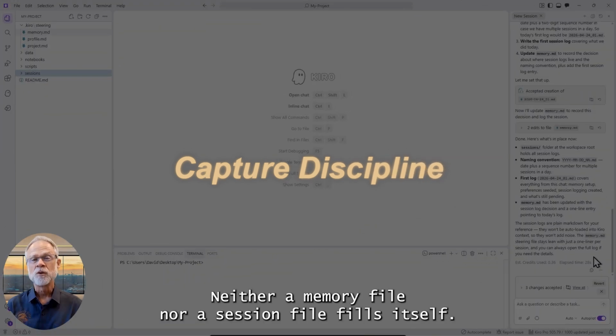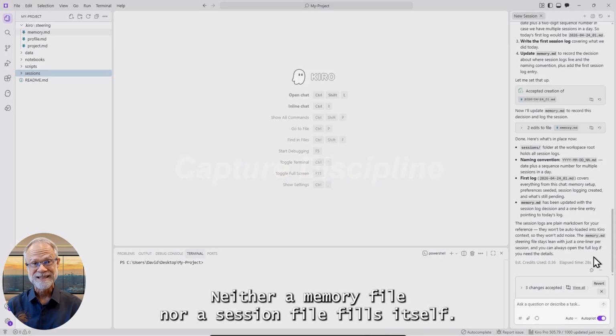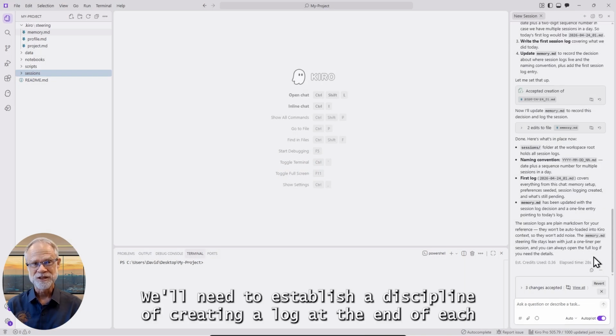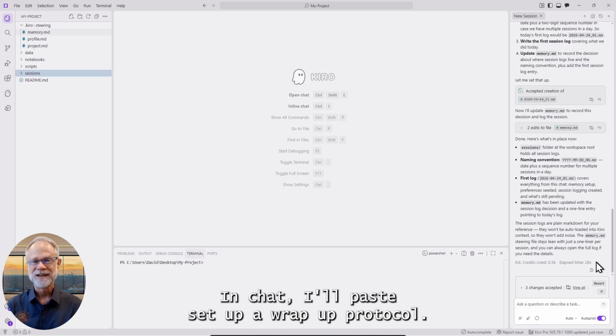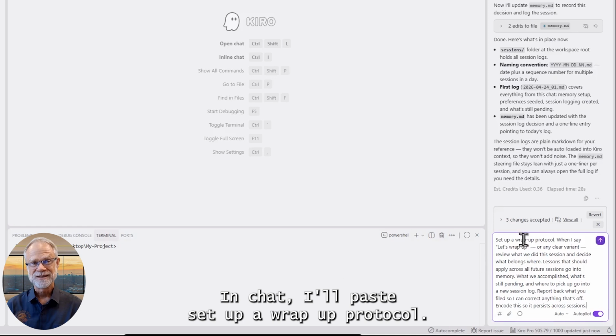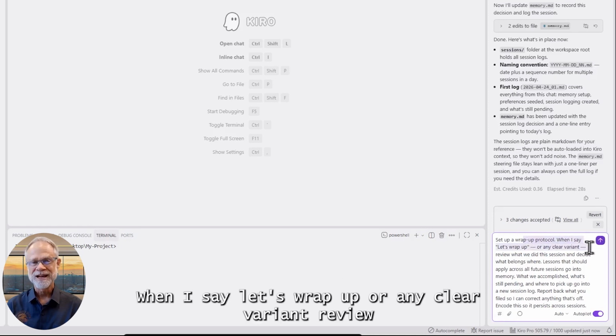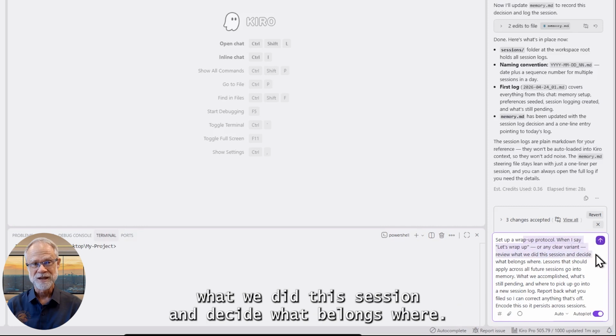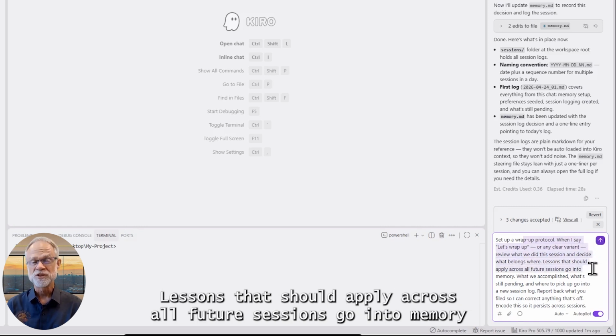Neither a memory file nor a session file fills itself. We'll need to establish a discipline of creating a log at the end of each working session. In chat, I'll paste, set up a wrap-up protocol. When I say let's wrap up, or any clear variant, review what we did this session and decide what belongs where. Lessons that should apply across all future sessions go into memory.